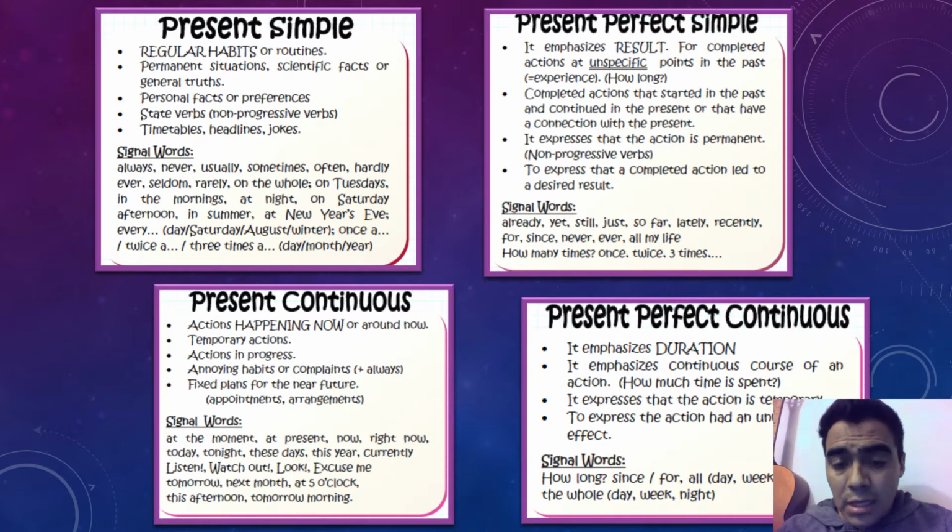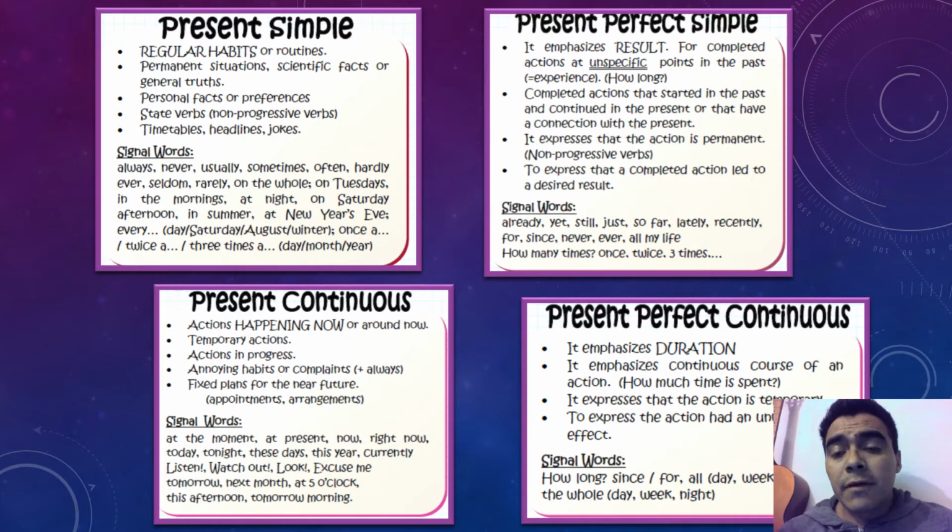And we also have for and since. For is a period of time, and since is a point in time, a specific time when the activity started. Okay. We also use it for actions done at unspecified points in the past, like experience.